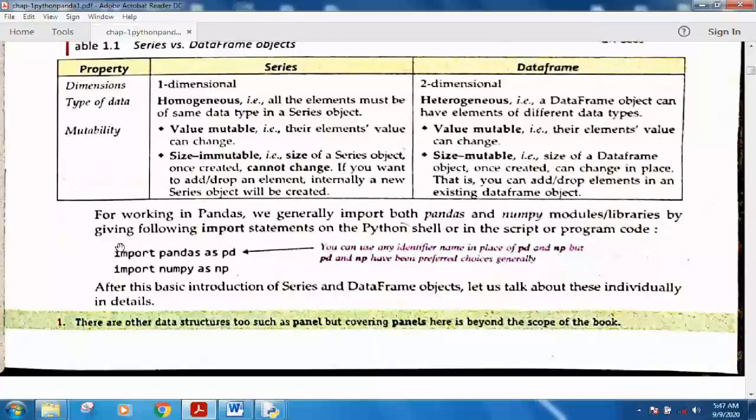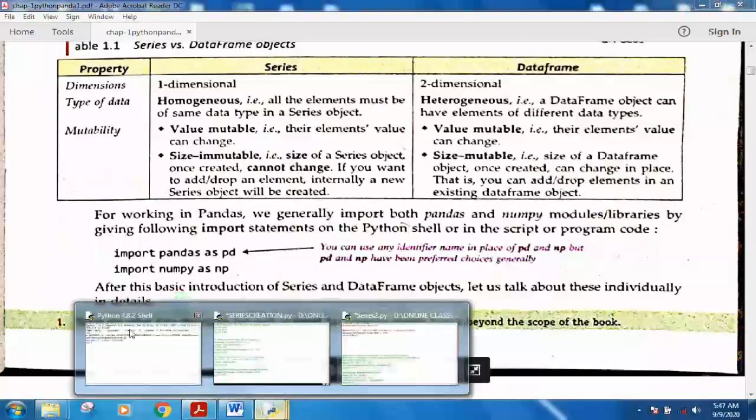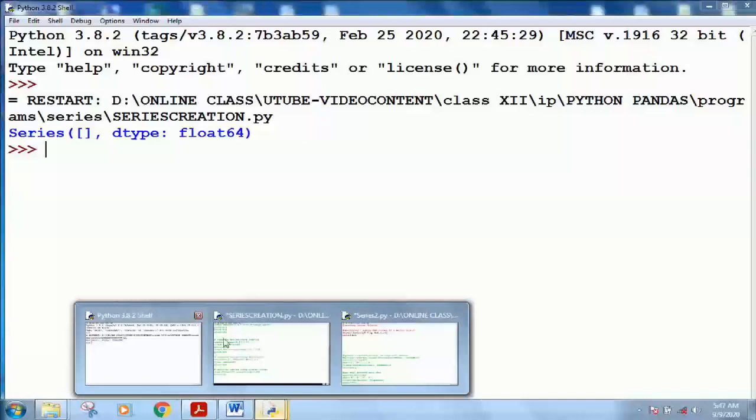Okay, so working in Python and pandas, I told you that the NumPy library is also very important, playing an important role. So one has to import both libraries in the script before doing the Python programming. It is good that we import both libraries, so whenever the NumPy library comes into action, it is already imported in your program.